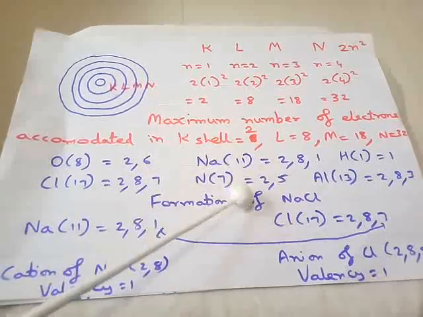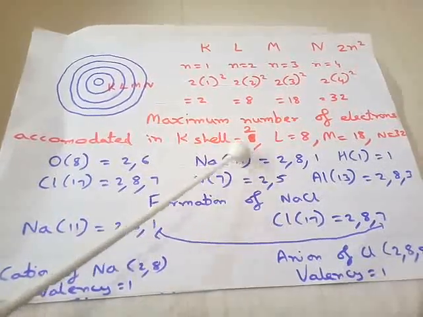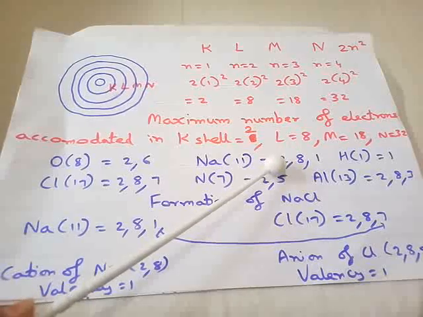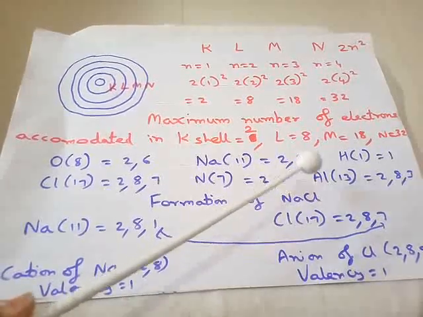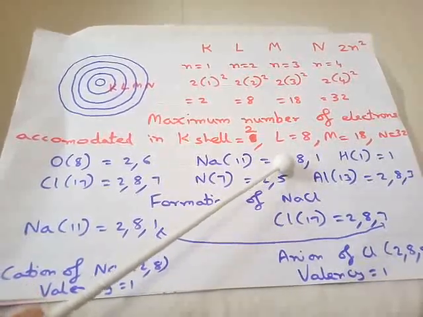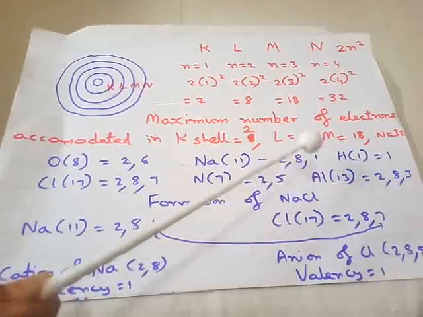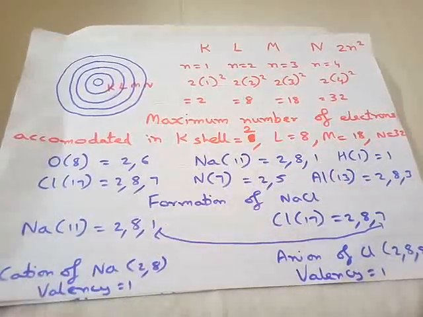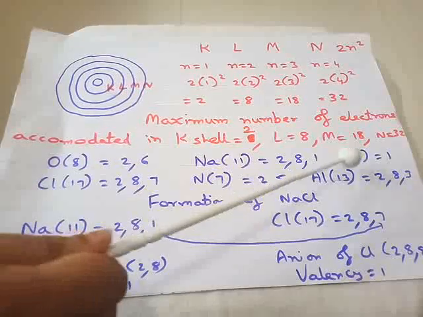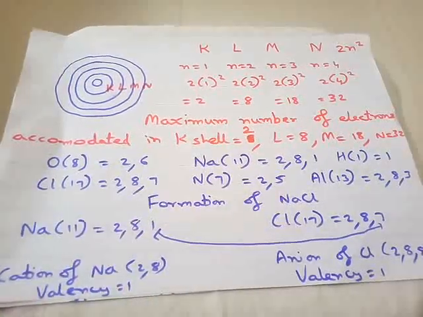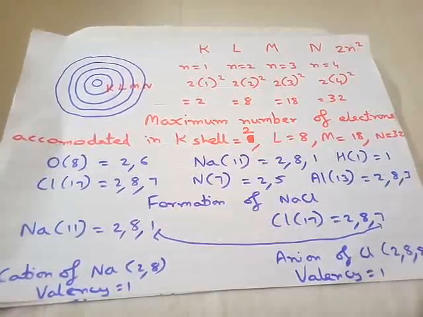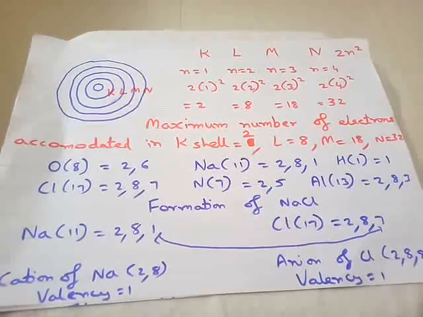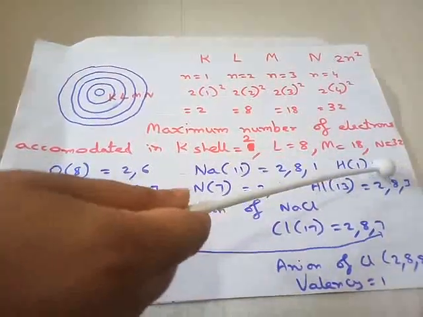Sodium's atomic number is 11. How many electrons will you put in the first shell? 2. Then a comma, 8 in the second shell. The second shell is also fully filled, comma. The remaining 1 will go in the third shell. Similarly, hydrogen has atomic number 1, so it has only 1 electron. So 1 will go in the first shell.